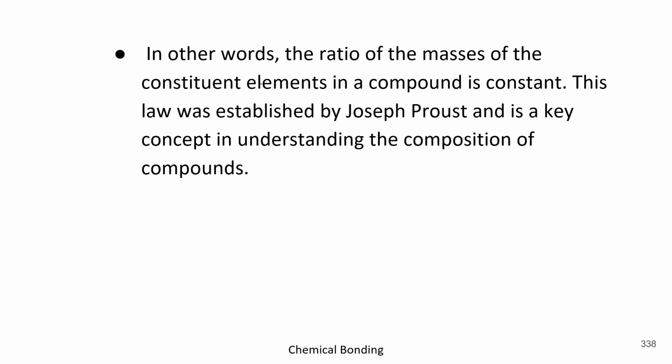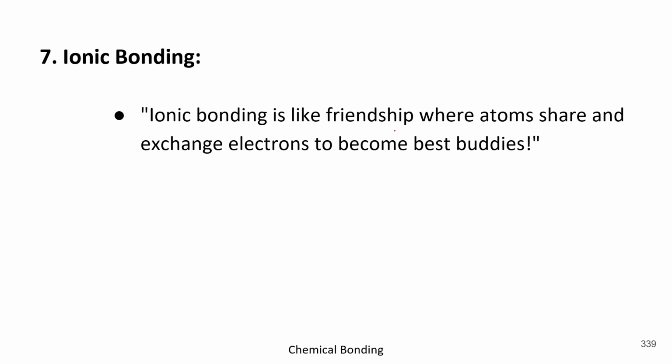As you can see, in other words, the ratio of the masses of constant elements in a compound is constant, as I have told you, and this law is given by Joseph Proust, which already I have told you. Okay, now let's move forward. So it is a ionic bonding. So basically ionic bonding is like a friendship where atoms share electrons to become best buddies.